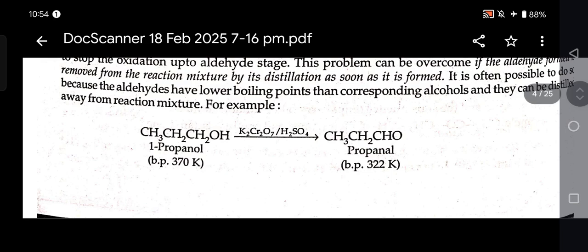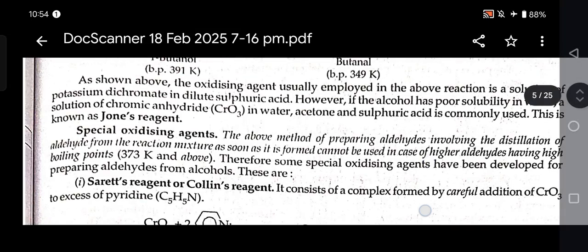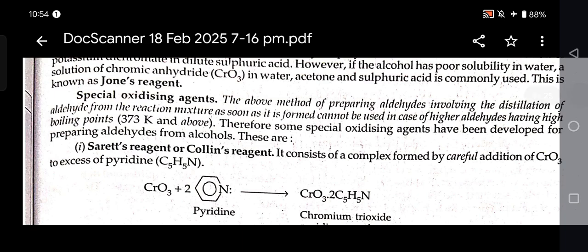When 1-propanol is treated in the presence of K2Cr2O7 and H2SO4, we get propanal. When 1-butanol is treated in the presence of K2Cr2O7 and H2SO4, we get butanal. Special oxidizing agents: the above method of preparing aldehydes, involving the distillation of the aldehyde from the reaction mixture as soon as it is formed, can be used in case of lower aldehydes. For higher aldehydes, which have high boiling points, special reagents are used for preparing aldehydes from alcohols. These are Sarett reagent or Collins reagent.